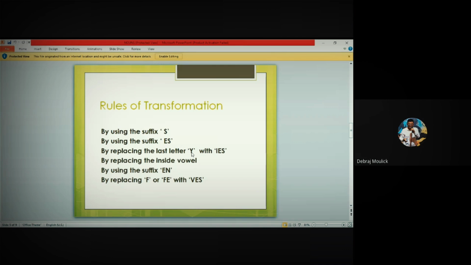We are coming to another one, by using the suffix en. This will be easy. For example, ox becomes oxen, child becomes children. Now, when you are going from child to children, there is some issue. What is the issue over here? Why does the r come in?